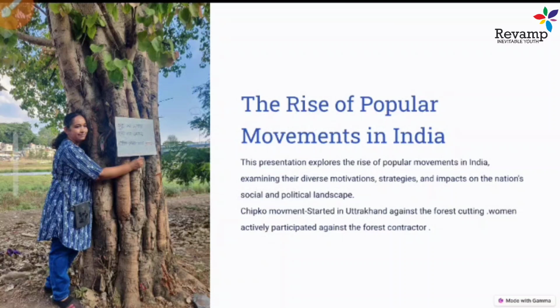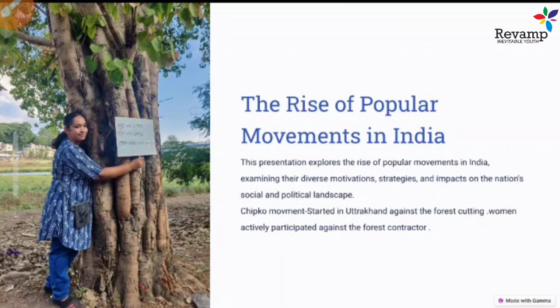This Chipko movement, because there was an issue of ecological and economic exploitation of this region, women did not want to cut down the trees, and they were against the commercial entity that wanted to cut them down. They did not stop, and this movement achieved victory when the women did not go back, and the government had to issue a note and a ban on the felling of trees in this region.